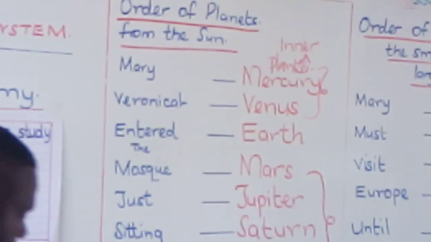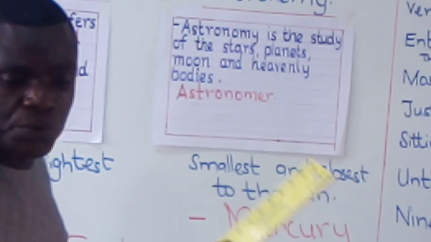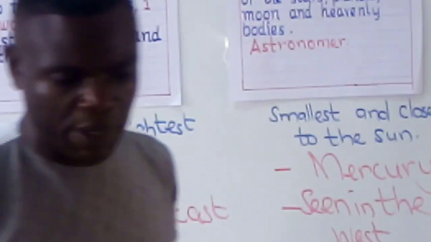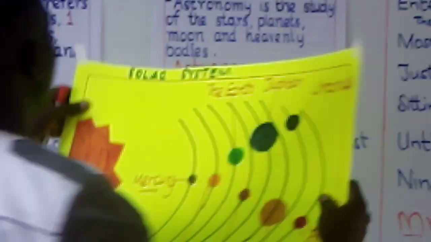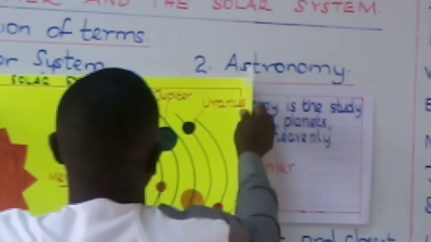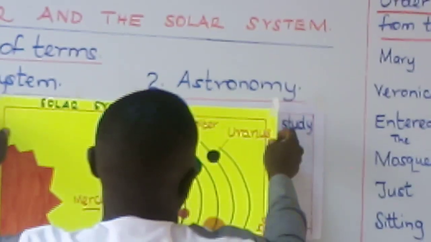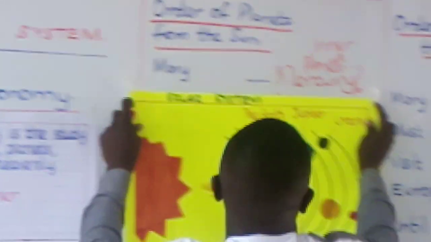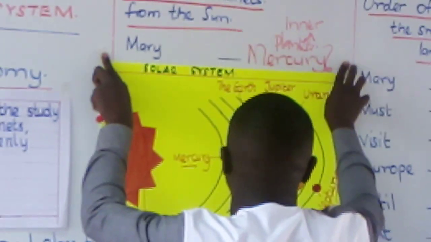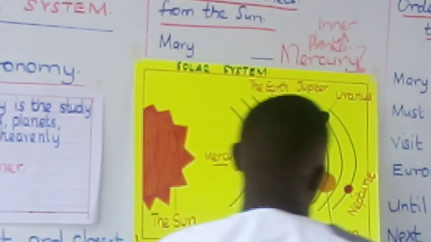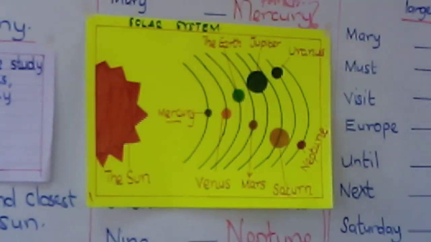Boys and girls, I believe you have understood unless you have a problem. Now I would like to display the diagram showing the solar system. The diagram showing the arrangement of the planets from the sun to the last one.